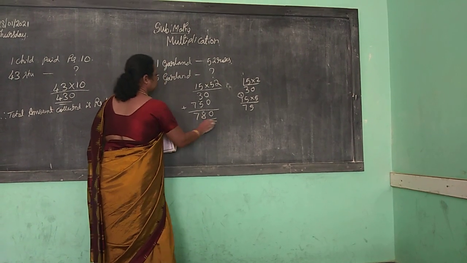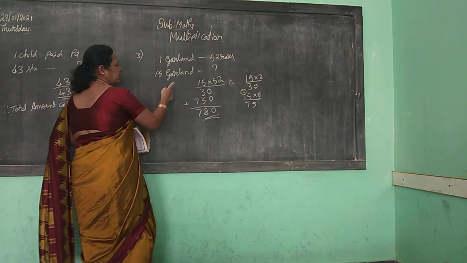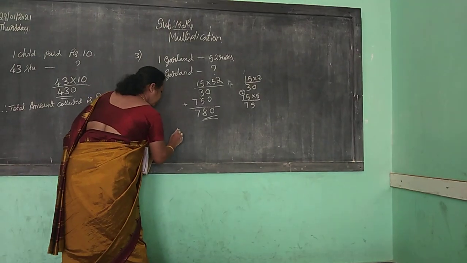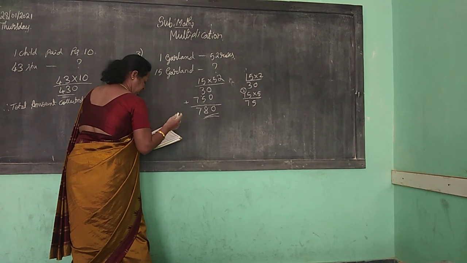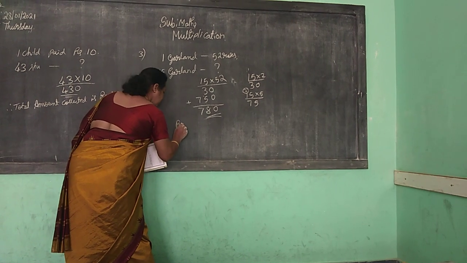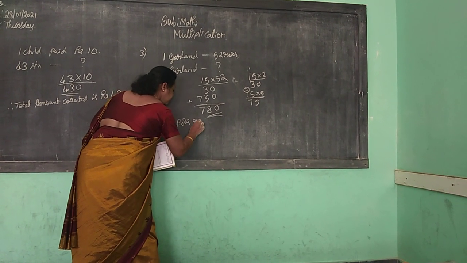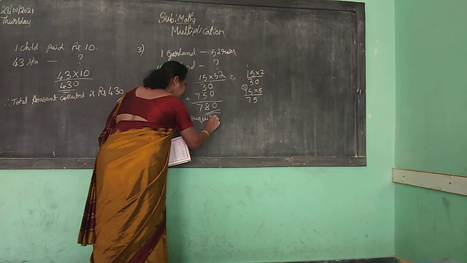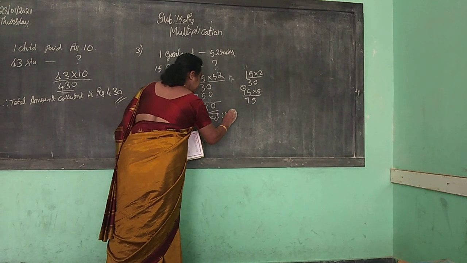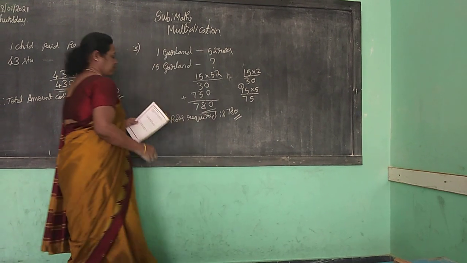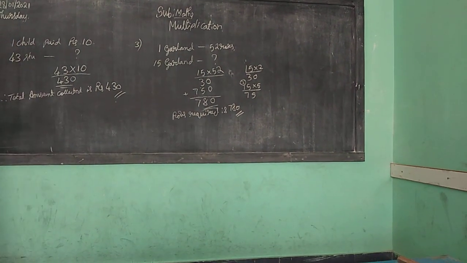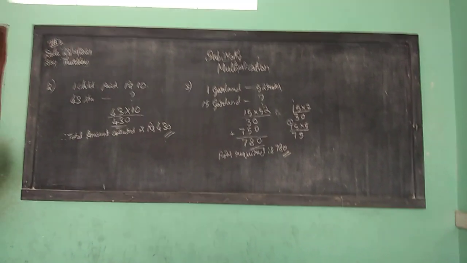Then 7. So how many roses are needed to complete 15 garlands? See, they are asking how many roses are required to make 15 garlands? Roses required is 780 roses. Okay, children. Part first is completed in your textbooks.